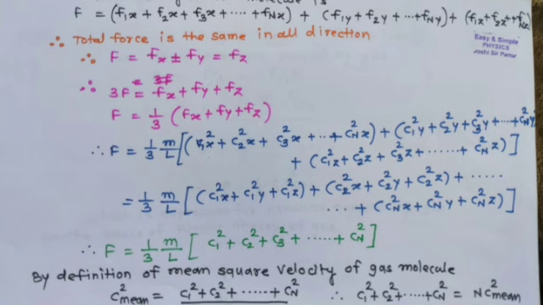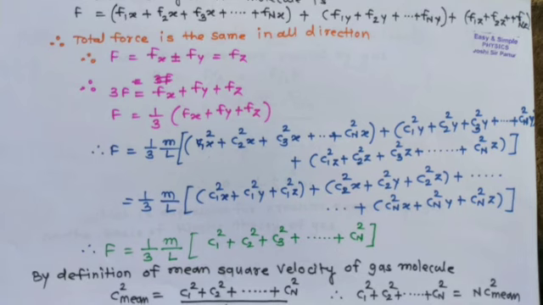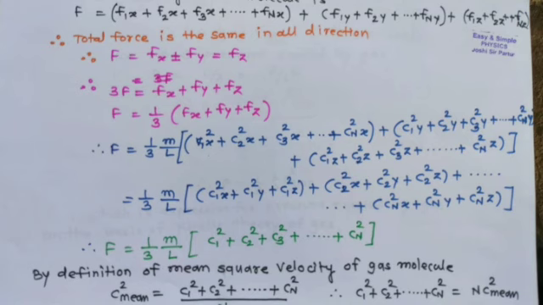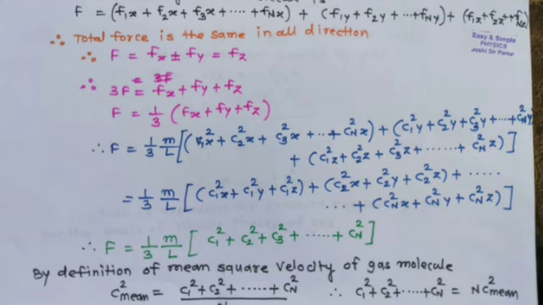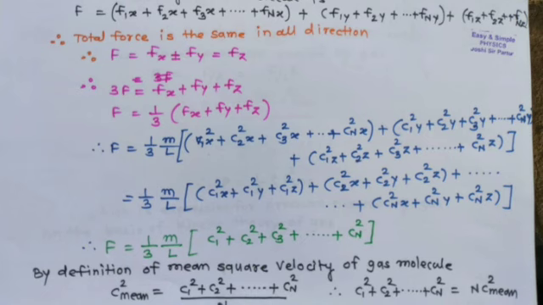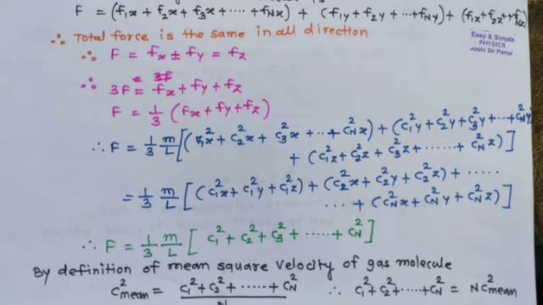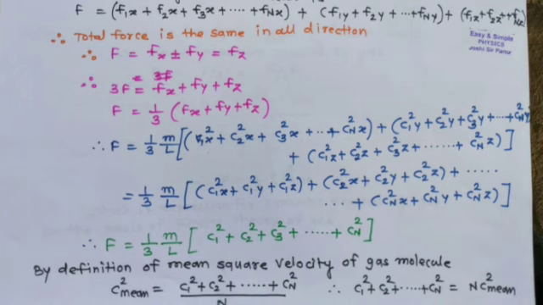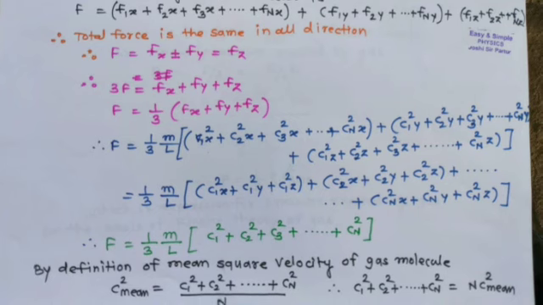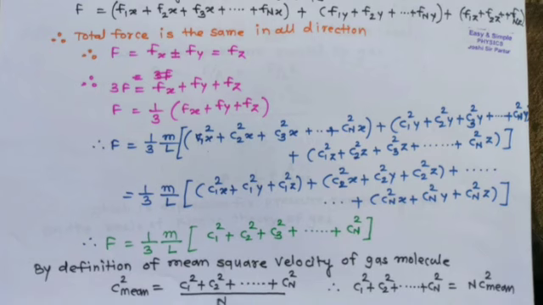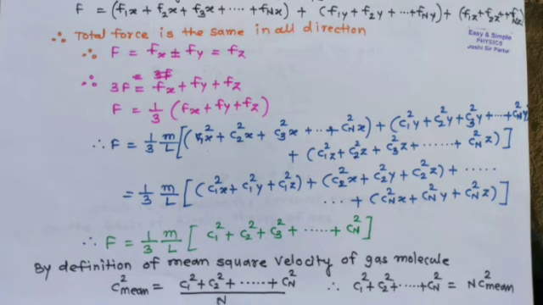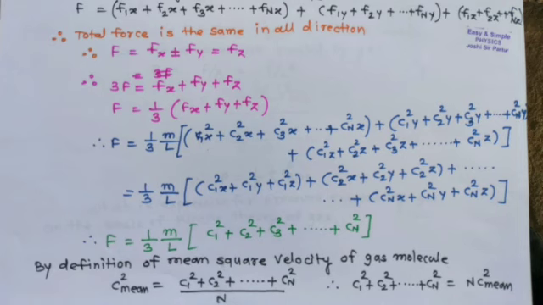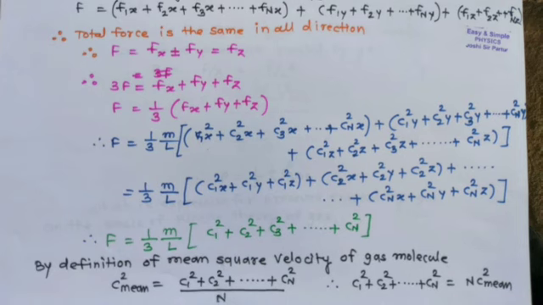We can write the total force as 1 upon 3 m upon L in bracket C1 square x plus C2 square x plus C3 square x plus Cn square x, plus another bracket C1 square y plus C2 square y plus C3 square y plus Cn square y, plus another bracket C1 square z plus C2 square z plus C3 square z plus Cn square z.